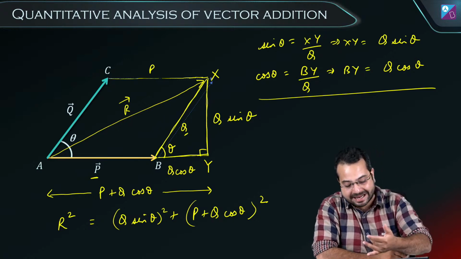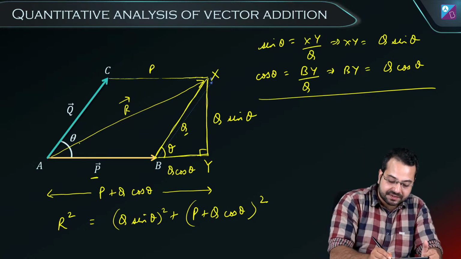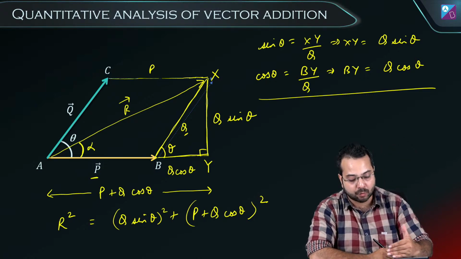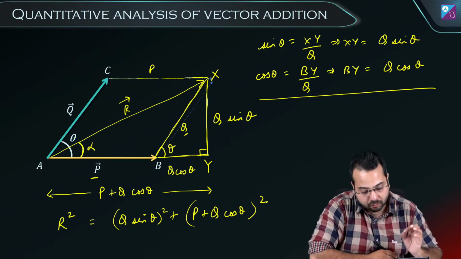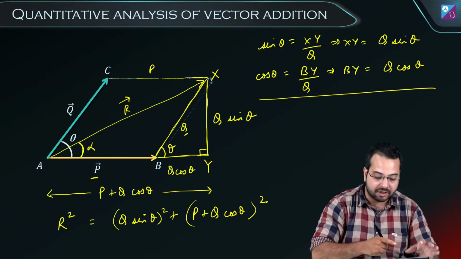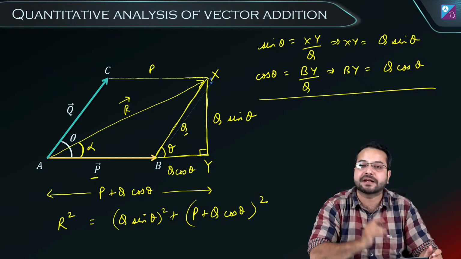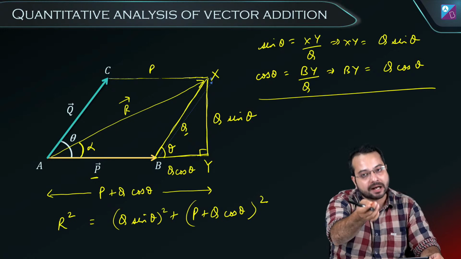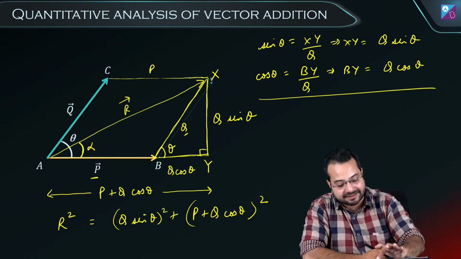Look at the triangle AXY. What is this? This angle is alpha, the angle the resultant is making with the P vector. Now if you look at triangle AXY, can you find out what is alpha? Tell me, suggest, how do we find alpha in the triangle AXY?